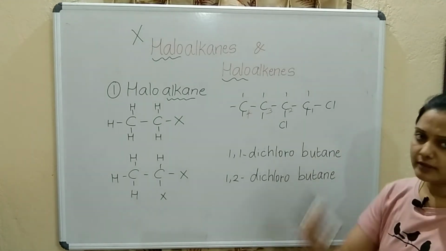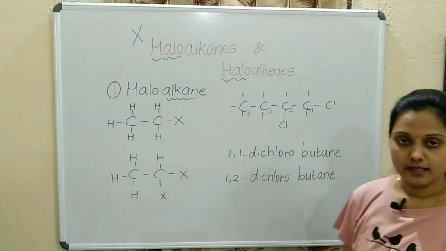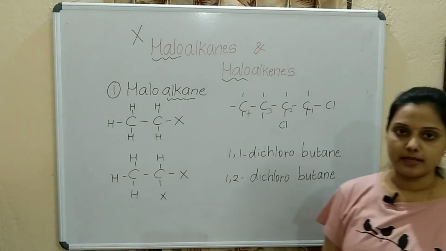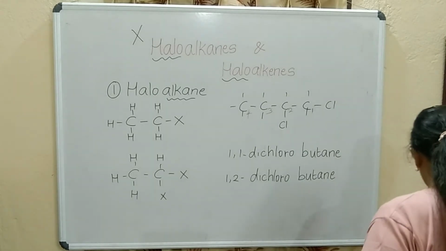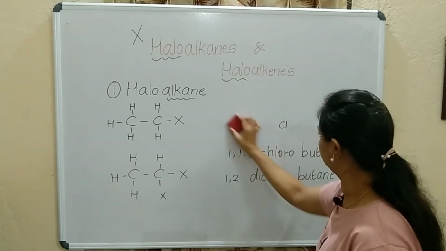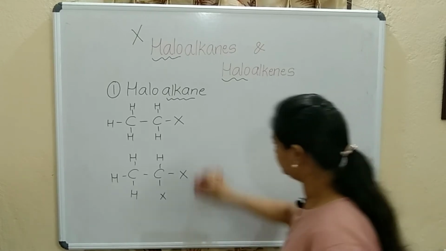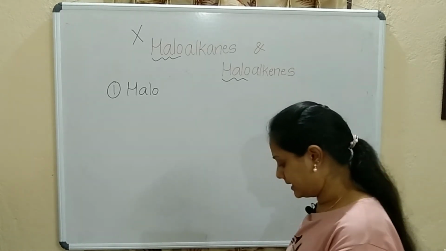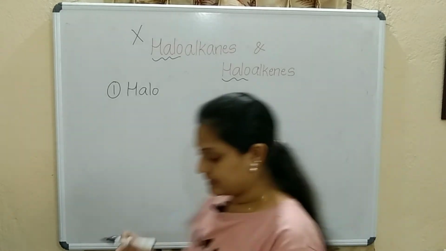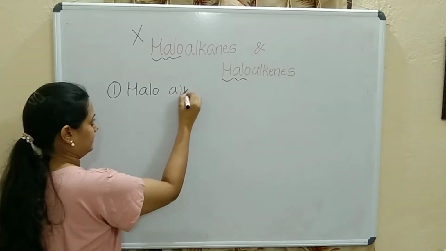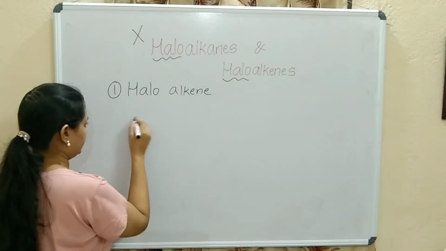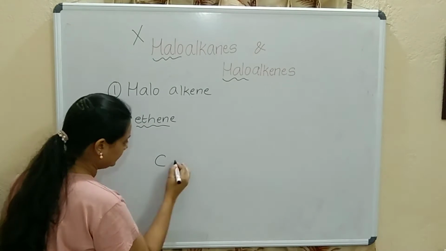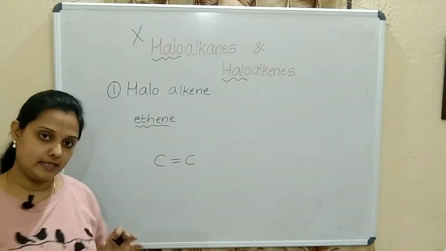Correct? So we have completed one part, that is haloalkane. Now we will check it in the haloalkenes, where there is a double bond between the carbon atoms. Fine. Now I am writing one example directly over here. I'll take one example of haloalkene. So ethene, double bond. Ethene means C to C double bond, 2 carbons will be present.